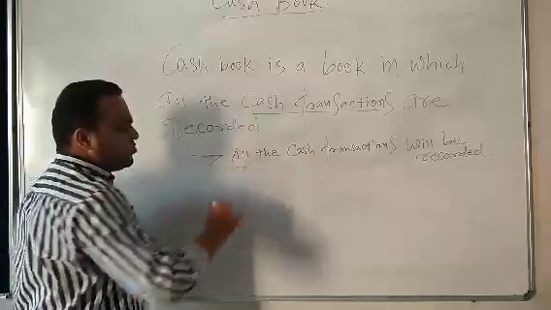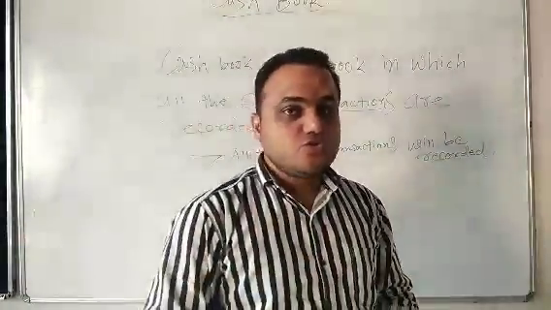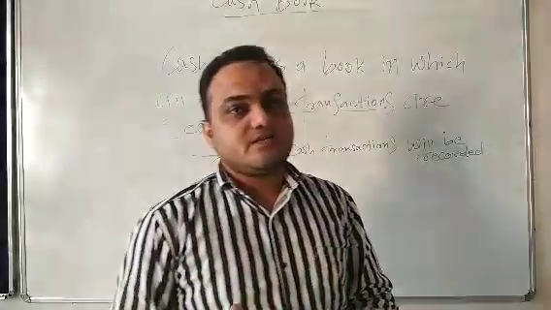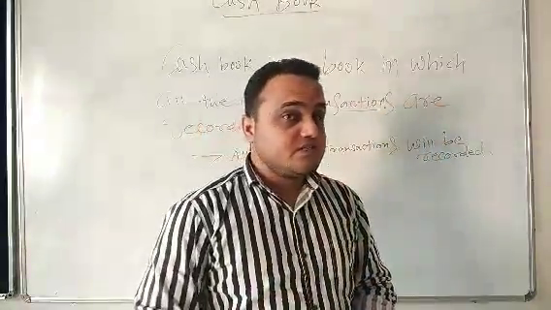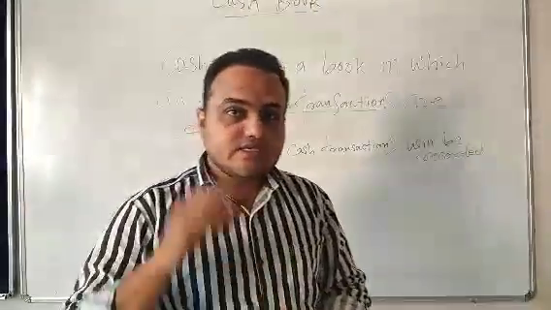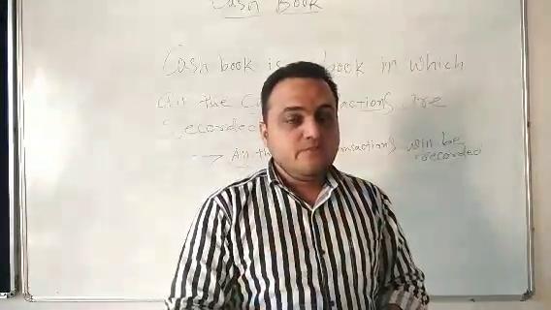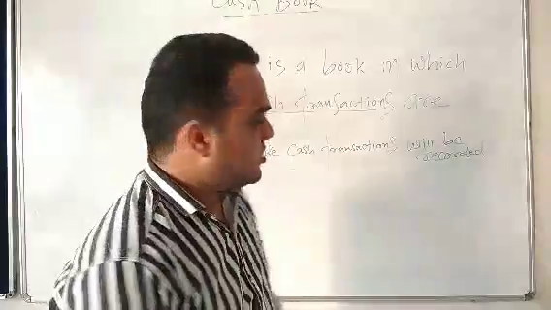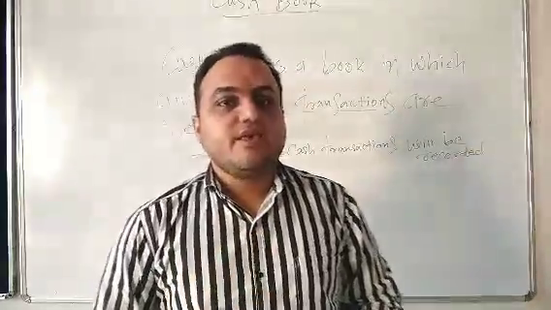All means whether the transactions are related to goods or assets, it doesn't matter. In purchase book and sales book we discussed that only goods will be written. Here it is not like that. Assets will also be accepted, goods will also be accepted. The rule is that it should be a cash transaction. So all the cash transactions will be recorded in the cash book.